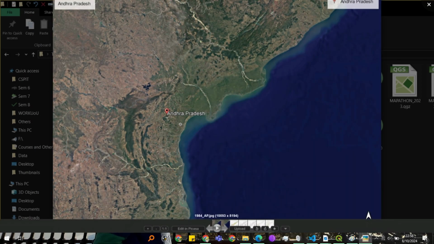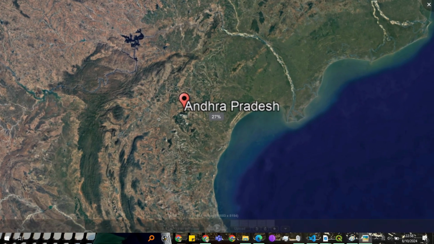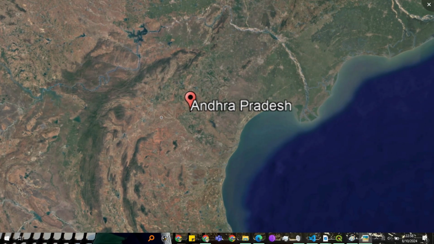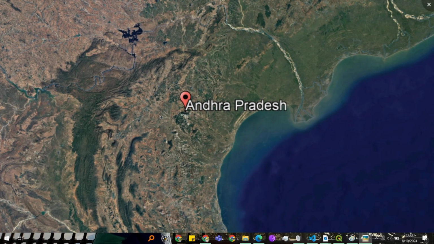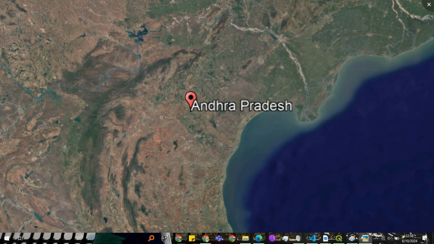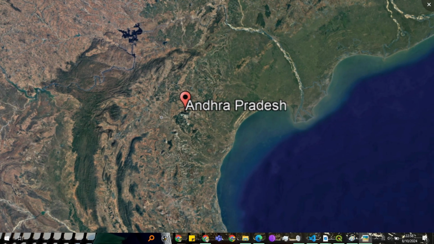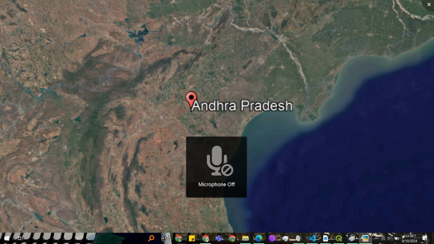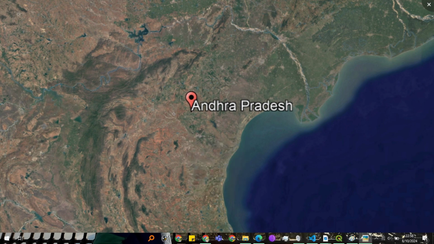I see greenery missing in 2020 from the ocean side. There are two factors. In 2020, obviously, the image quality of the satellite would be very high, because this is taken from Google Earth, right?